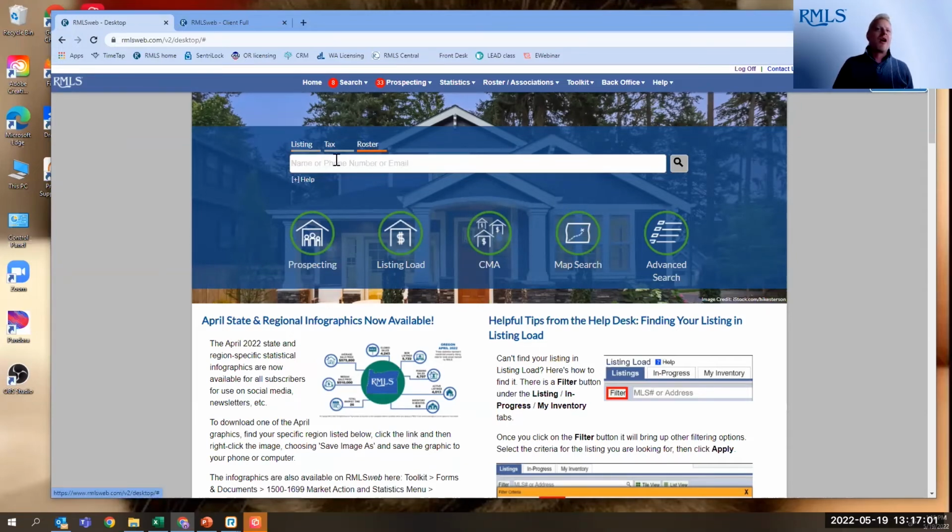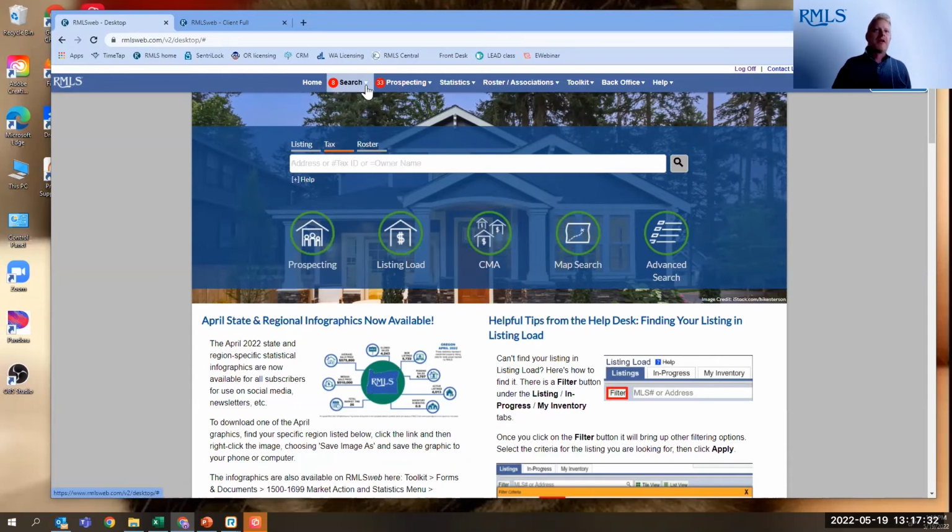By clicking on the roster tab, you can search for other subscribers based on their name, their phone number, or their email. So if you have an agent's email, you can plug that in here and it will bring up their information, what office they're with, who their principal broker is, what their buyer agent ID is if you need that to enter it into a transaction. Same thing with phone number. If you just have their phone number, you can look them up here. Now, you've always been able to do that up here under the toolkit. We just made it easier for you by putting it right here on the home page on this quick search bar.